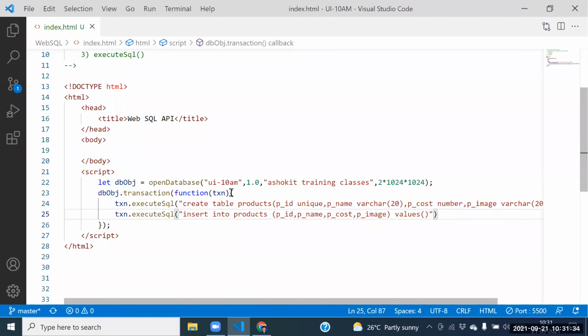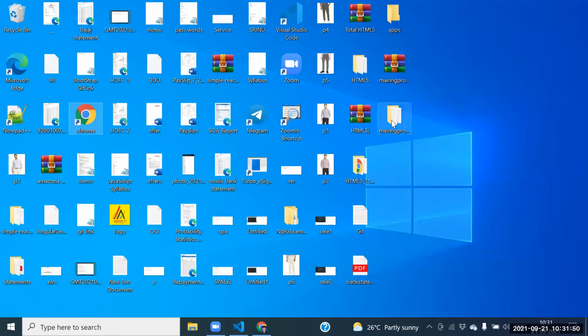Guys, values of. How many values we need to pass? Four values. 1 comma, 1 comma, 1 comma. Next one is the 1,000 rupees comma image. We need to insert one image.